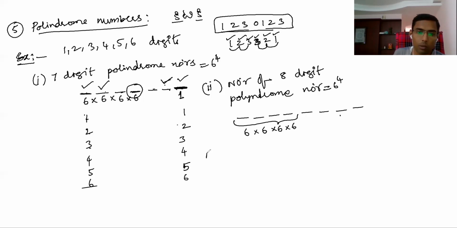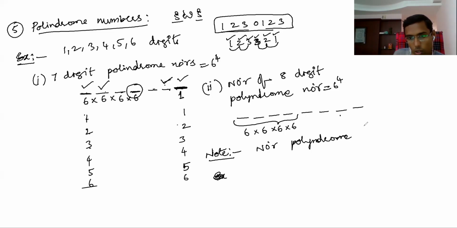Okay, so now the formula will be given. That formula is not required. Note: when 0 is there, it is different. When 0 is there, it is different. Okay, now let's take another example. Number of palindrome numbers.